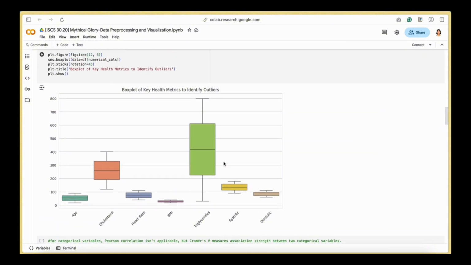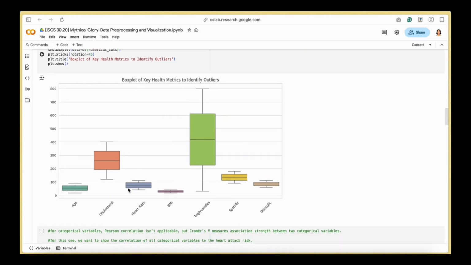Alright, so for our EDA, the first thing that we did were box plots, and from this we see that triglycerides has the highest spread and cholesterol also shows some extreme cases, and we knew that we were going to use min-max scaling from this box plot, and we would also use balanced class weights to ensure neither model overfits to those rare high value points.